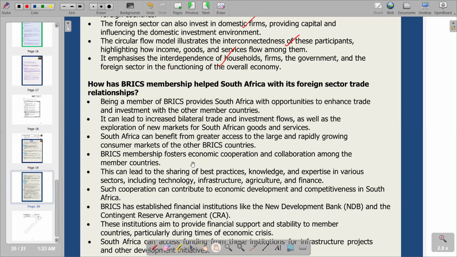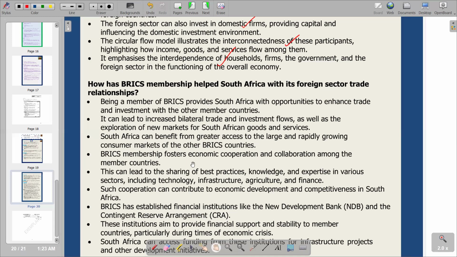By cooperation, we are saying cooperation includes sharing of technology, expertise, knowledge, and many other aspects. So this is the explanation of the main drive behind BRICS, which is economic cooperation and collaboration among member countries. I will say that the abbreviation BRICS stands for B, Brazil; R, Russia; I, India; and C, China.